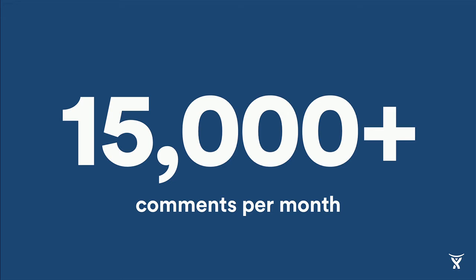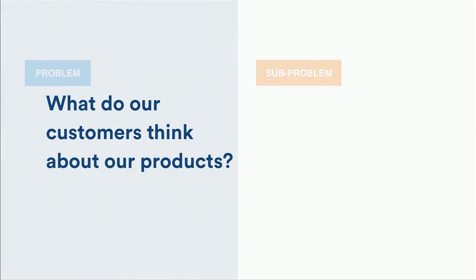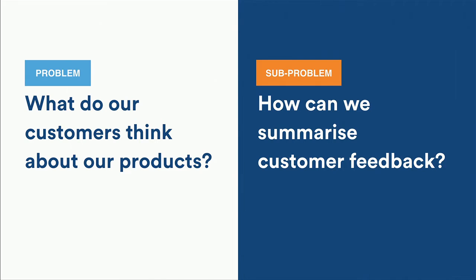So even if it takes a minute to read through each one of these feedback items, that's over 250 hours of continuous reading. So the problem we're trying to solve is to figure out what our customers think about our products. And we've solved that. We've got 15,000 thoughts per month. So the real problem we're trying to solve here is how can we summarize all of that feedback?